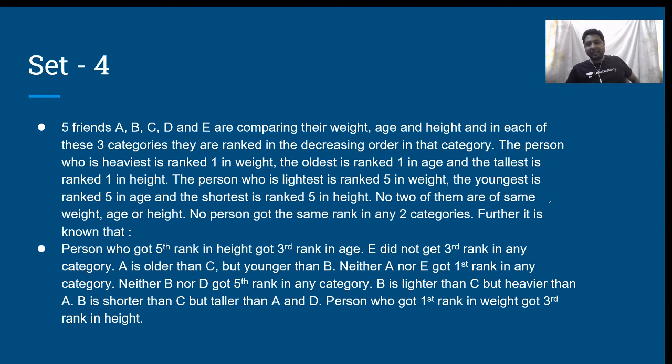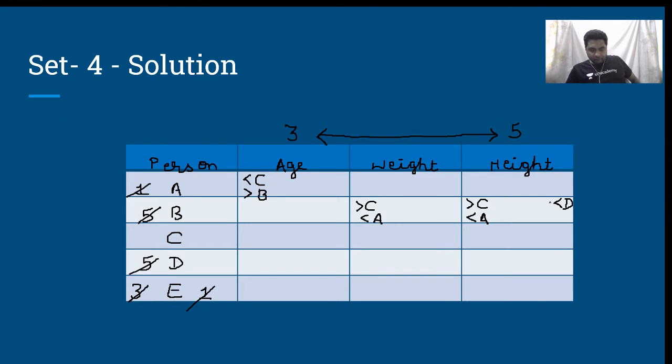The person who got first rank in weight got third rank in height. In this column, if I write 1, then the corresponding entry in this column has to be 3.